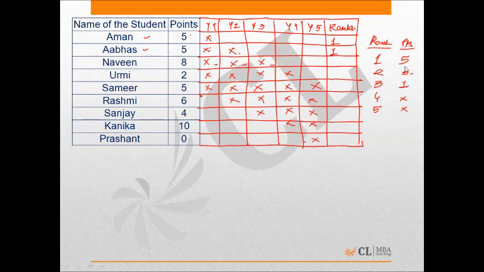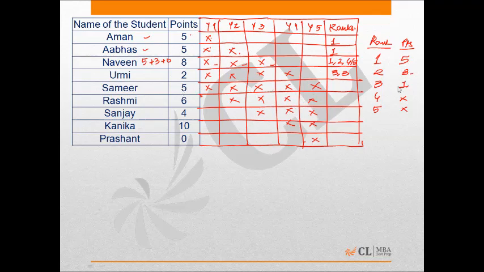Now, if I want 8 points in 3 years, Naveen played for 3 years. So, if he was awarded a total of 8 points, the only way we can see this is 5 plus 3 plus 0. If I use 5, then plus 1 won't add up to 8. And if I start with 3 and 1, that won't add up to 8 either. So his ranks were first, second, and either fourth or fifth. Now, if I look at Urmi, she played for 4 years and she was awarded a total of 2 points. Now, that means she never stood second, nor did she stand first. So she stood third twice.